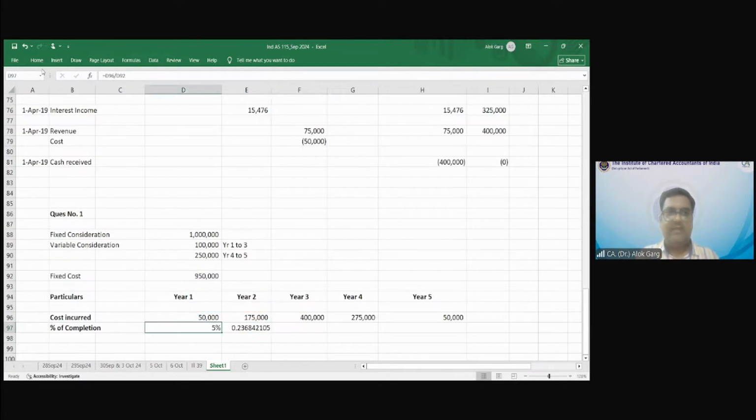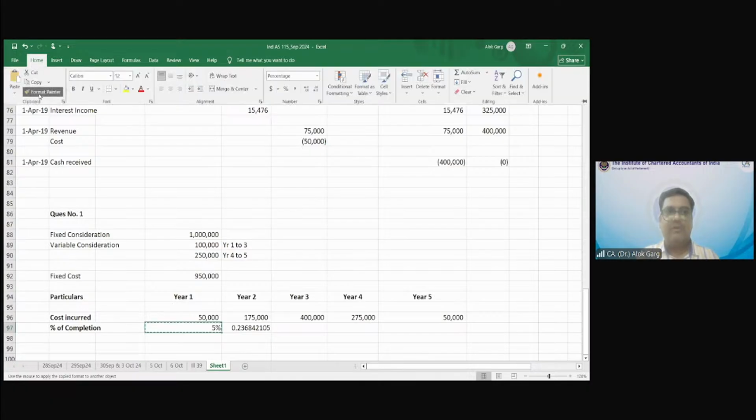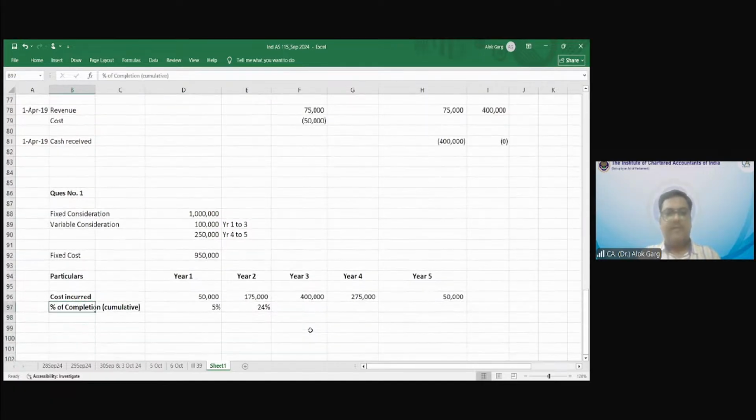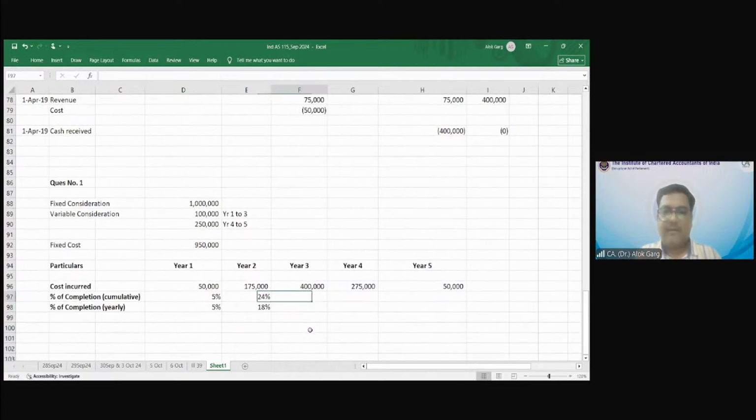It is clear to all of you, no? So let me write cumulative here also. And the percentage of completion yearly: year 1 is 5%, and year 2 is 24 minus 5, that is 18%.